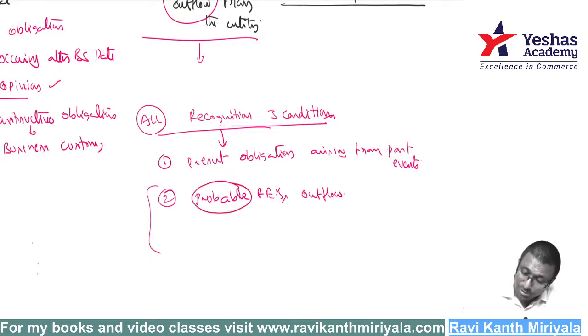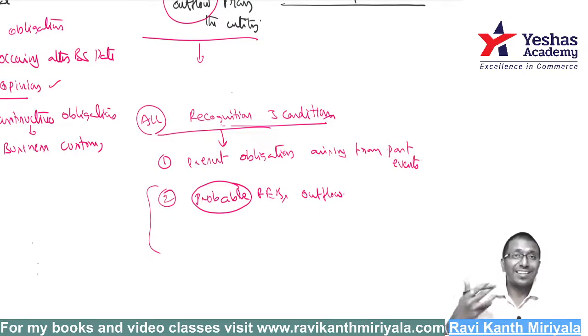Probable, I already taught you. Probable means what? More than 50%. Most likely than not. It is expected that there will be an outflow of future economic benefits, more than 50% chance.